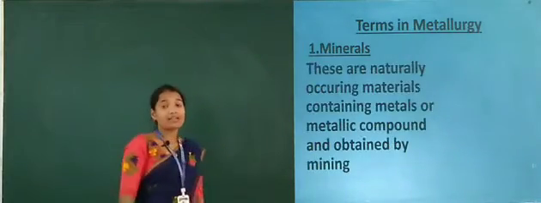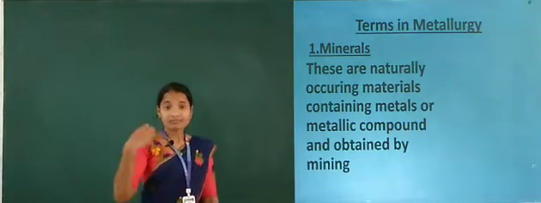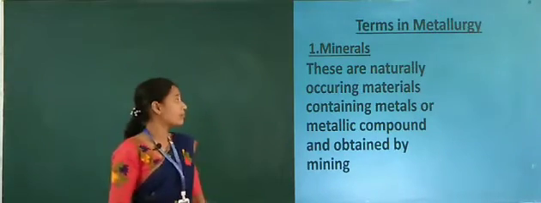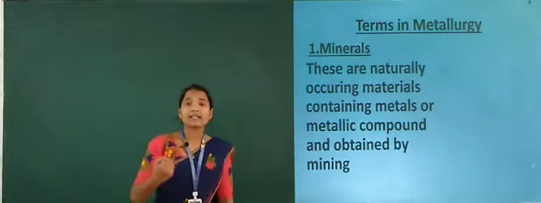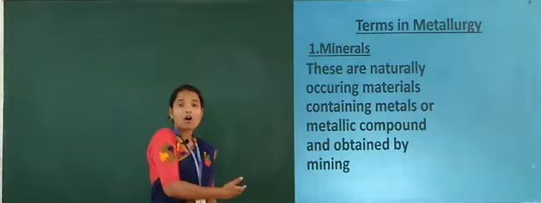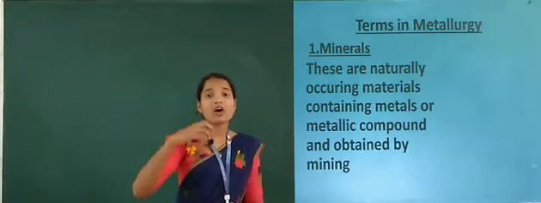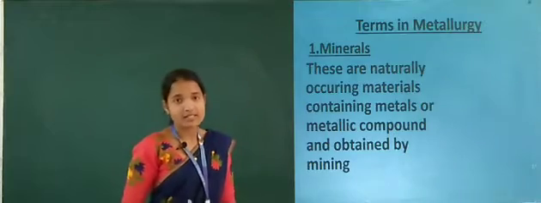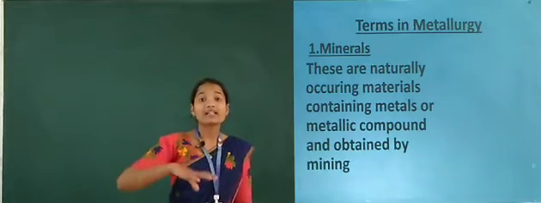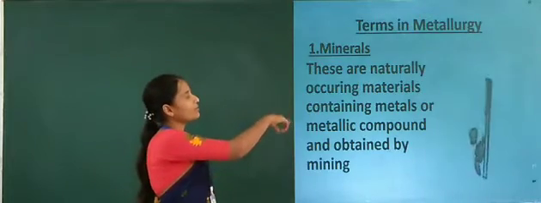Minerals are naturally occurring materials containing metals or metallic compounds, and they are obtained by the mining process.